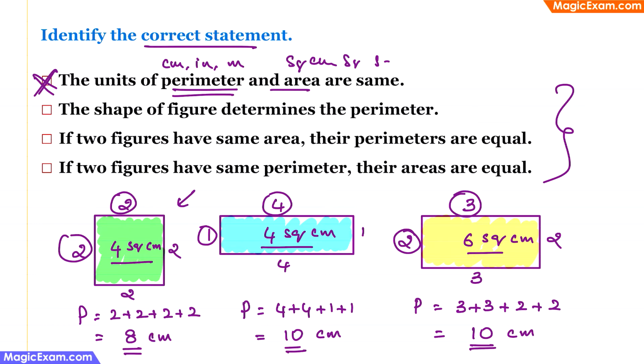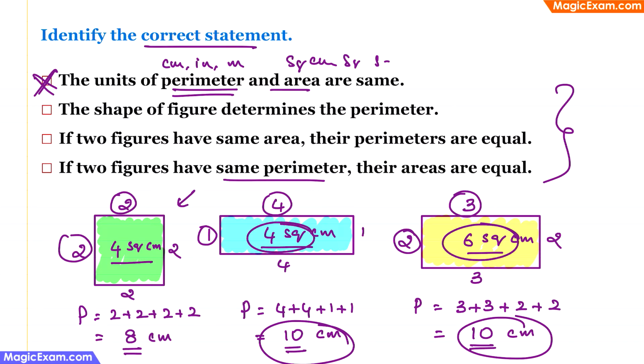The last statement says if two figures have the same perimeter, their areas are equal. Now if you look at figure 2 and figure 3, both of them have the same perimeter, which is 10 centimeters, but their area is different. This one has 4 square centimeter and this is 6 square centimeter. Therefore, even though the same perimeter, it is not necessary that their area will be equal. So this statement is incorrect.